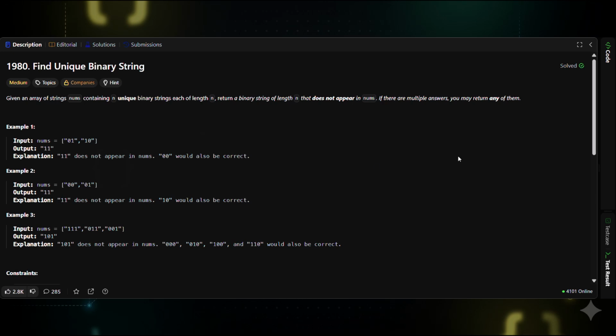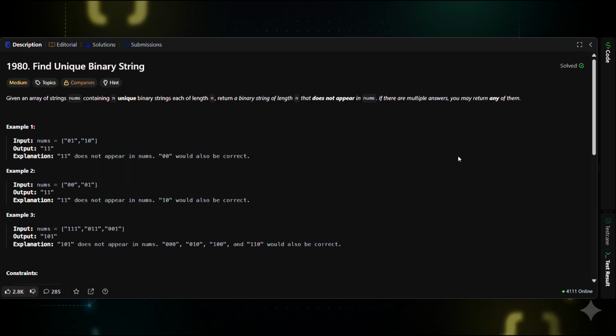Let's try the brute force approach. One simple idea is, Step 1. Generate all binary strings of length n. Step 2. Store the given strings inside a set. Step 3. Return the first string that is not in the set. But there's a problem. Generating all possible strings requires 2 to the power of n, and that number grows extremely fast. Even though the constraints here are small, interviewers usually expect something more elegant.